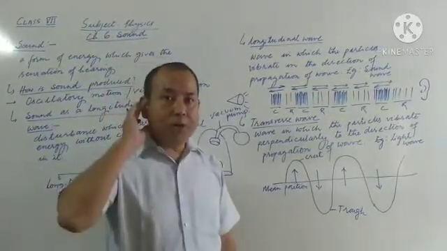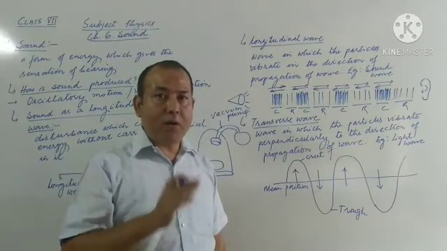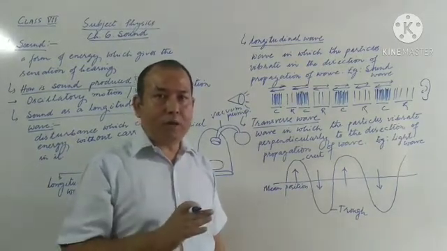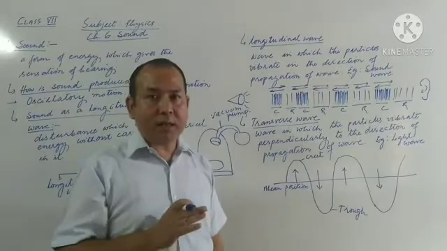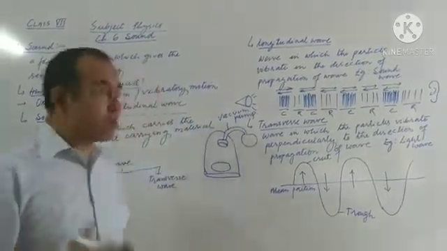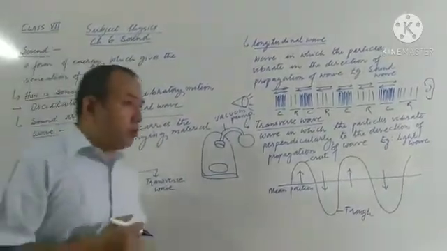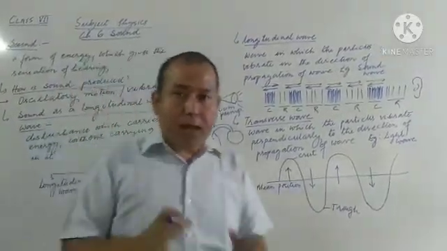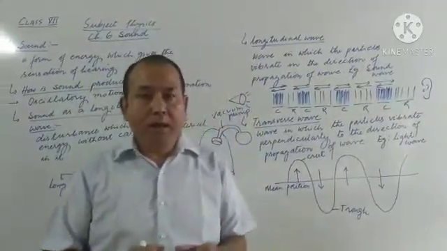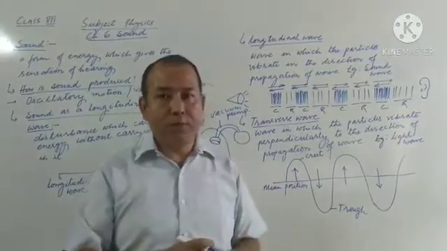We are able to hear on earth because on the earth there is the atmosphere, which acts as a medium for the propagation of sound. So it's very interesting to know, students. As I told you, on the earth we have air, and this air acts as a medium for the propagation of sound.